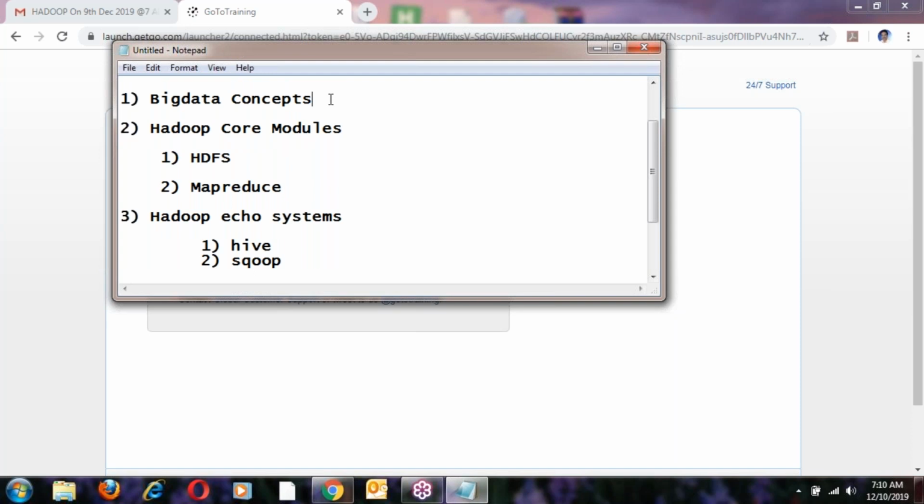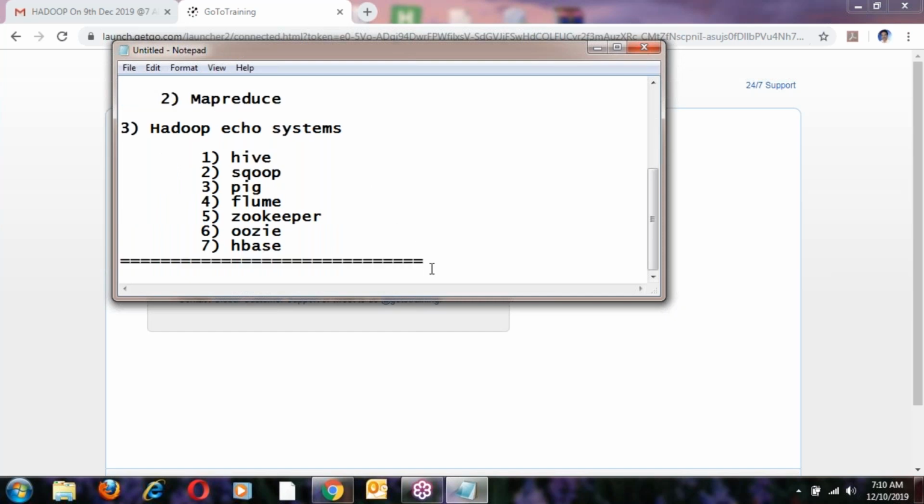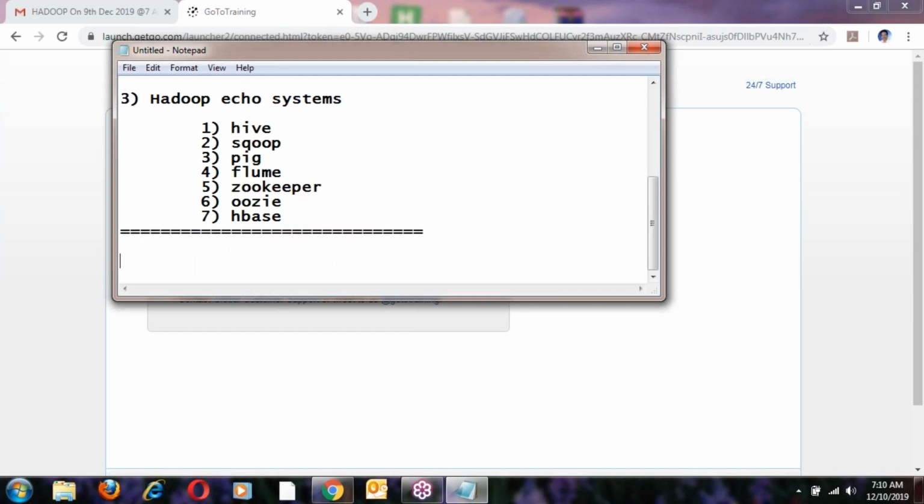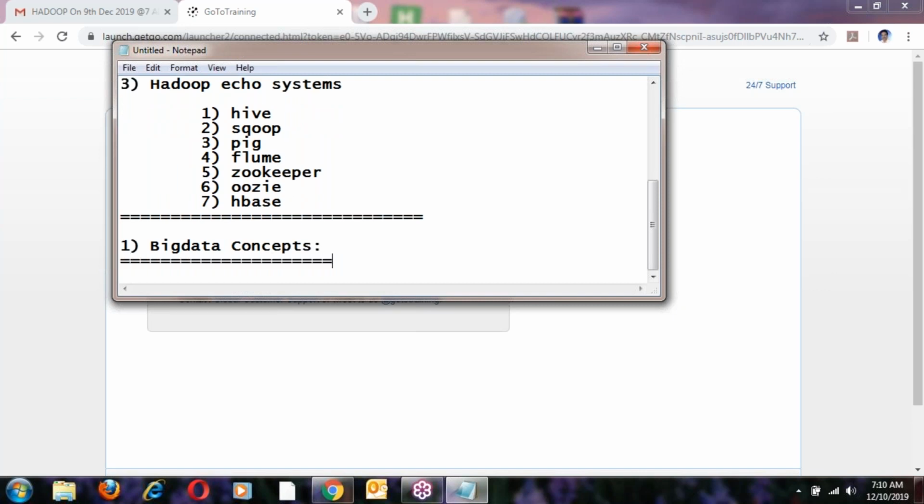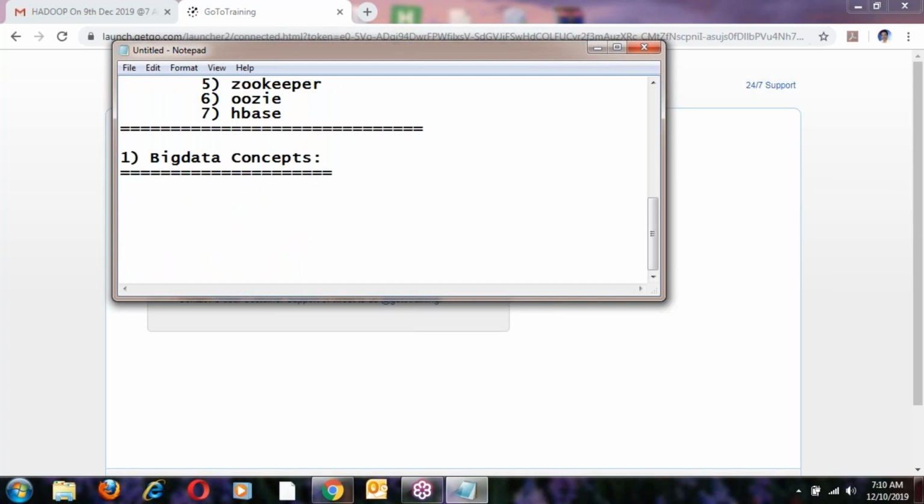First, big data concepts. Yesterday we discussed just a little bit. I am repeating yesterday's topic as a review. So the first point is big data concepts. What are the big data concepts?